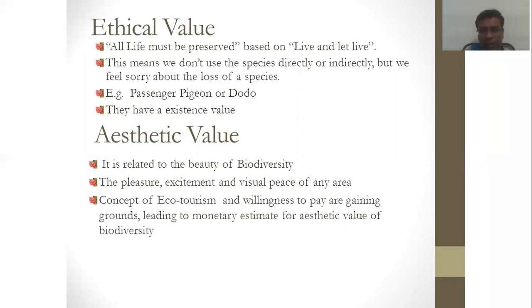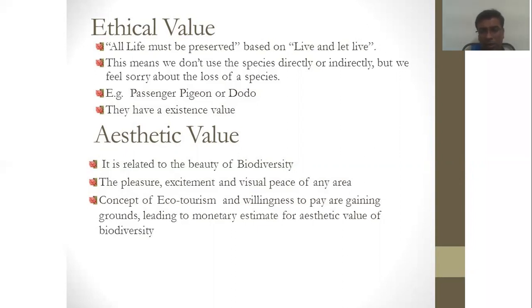The next one is aesthetic value. It is related to the beauty of biodiversity. Ecotourism is the value that is aesthetic value. It gives a lot of pleasure, whether those animals or their products are useful or not; that is a different issue.